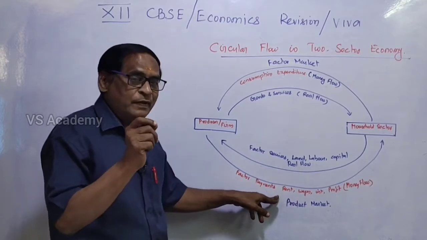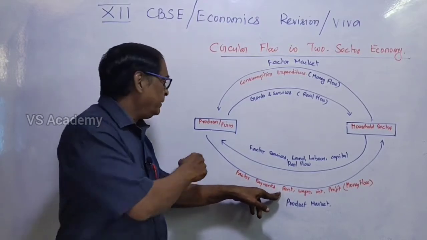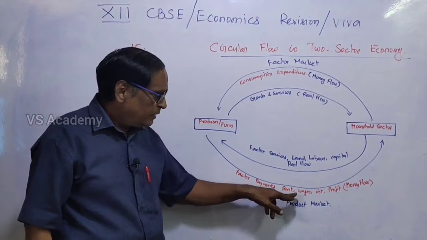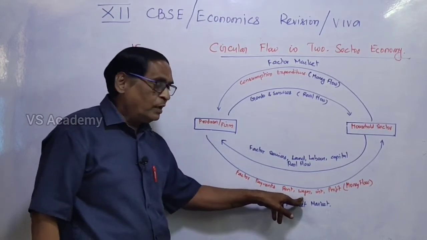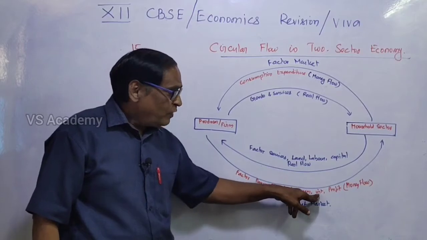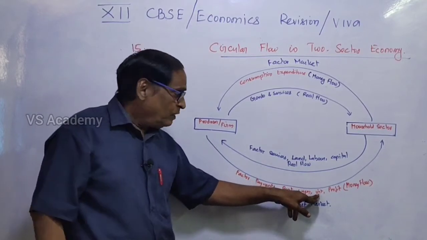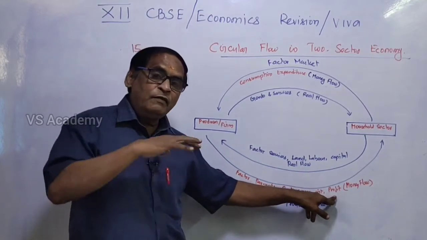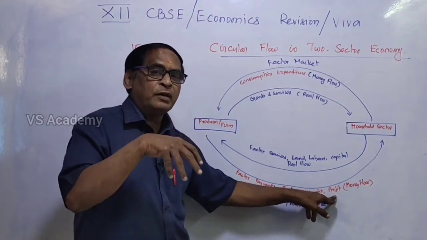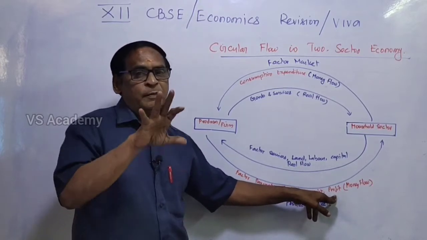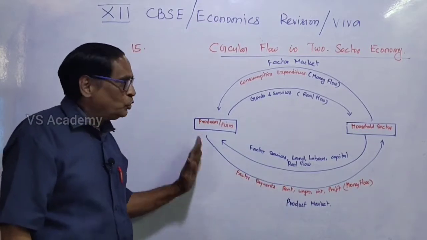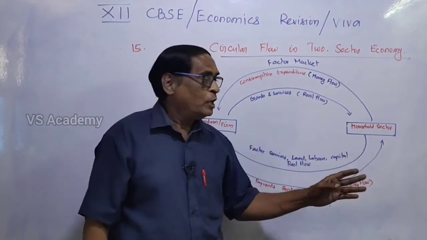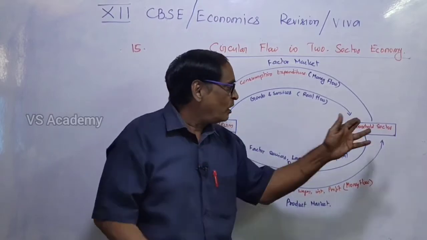If the land is given, for that the producer will pay rent. And if you are working in that organization, in the proprietary firm, then we will get wages. If you are giving the capital, we will get the interest. And if you are organizing, as entrepreneurs, there will be profit for that. So these are the factor payments from producer to the household sector. So this is a source of income for the household sector.